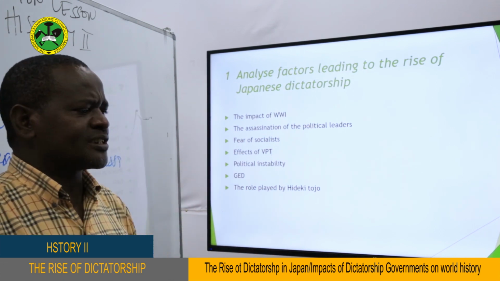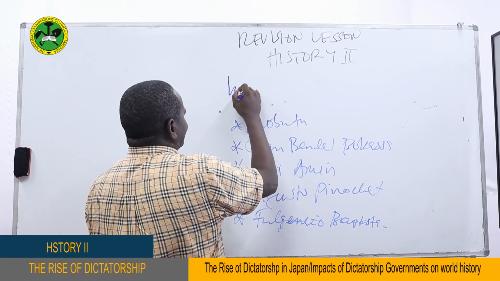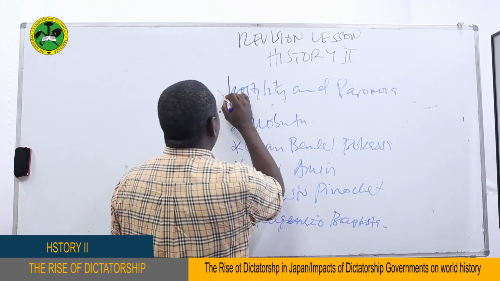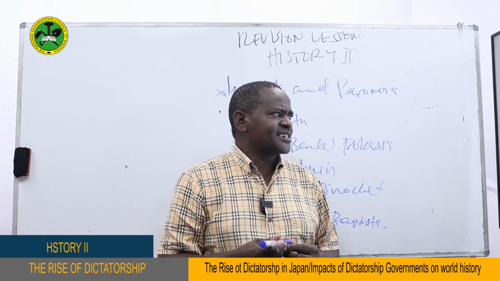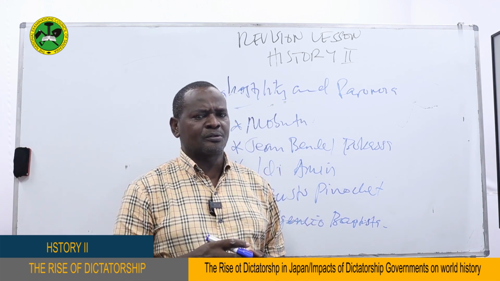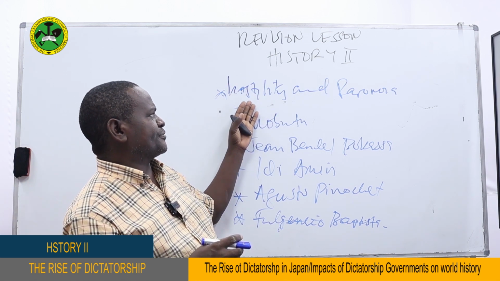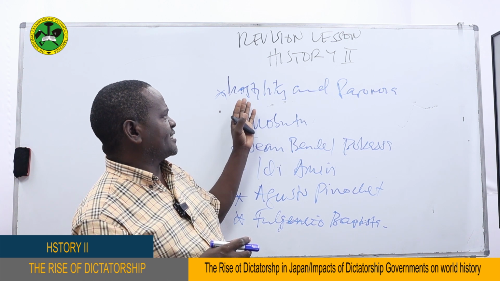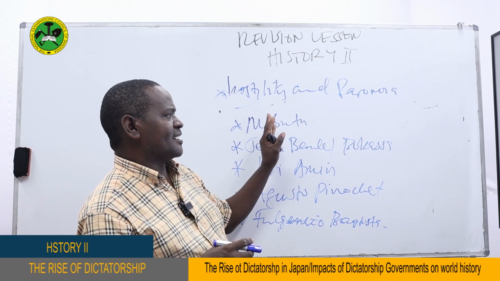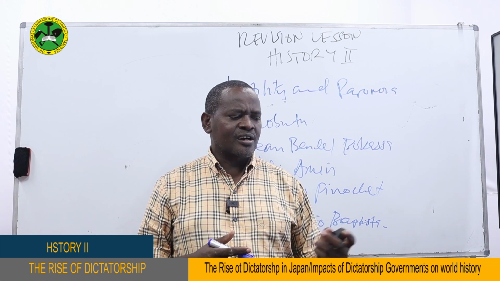Another thing is the fear of socialists. Of course, we have said earlier about what we call hostility and paranoia, whereby a fire broke out in Tokyo in 1923 as a result of the Kanto earthquake. But the blame was put on the socialists, and there was the beginning of assassination of the socialists. Socialists were killed, beaten, and tortured because they were blamed for the fire, in spite of the fact that the fire was caused by the earthquake which broke out in that year.